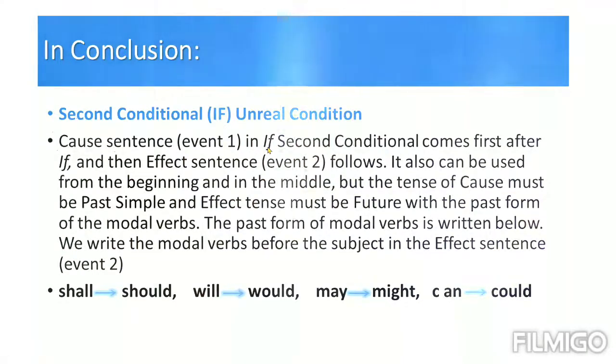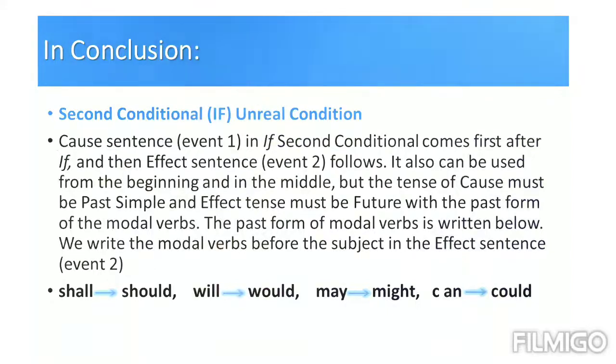If the second conditional comes first, we can write the first event from the beginning after if, and then the effect sentence or event 2 follows. It also can be used from the beginning and in the middle, as in the previous forms of conditionals.